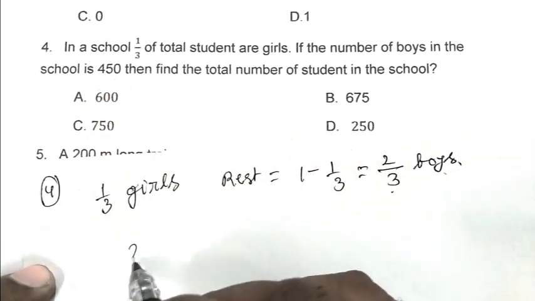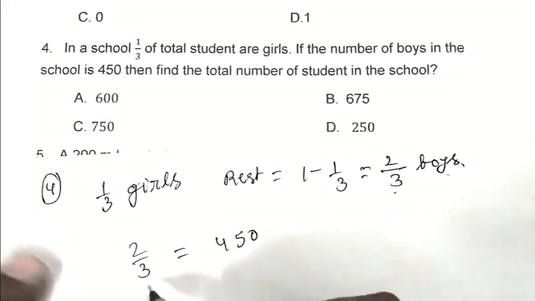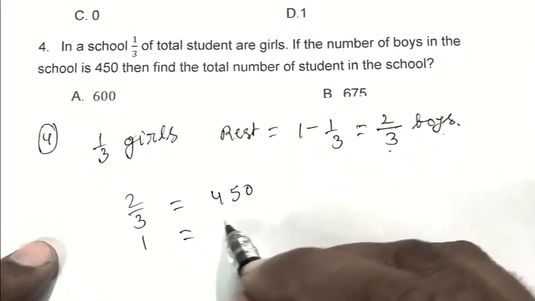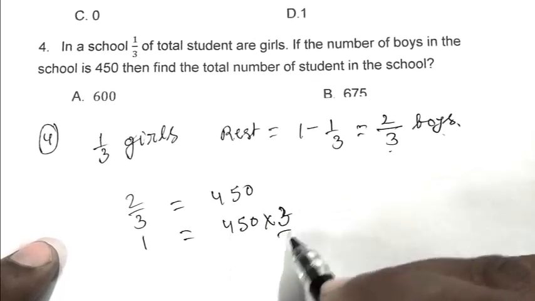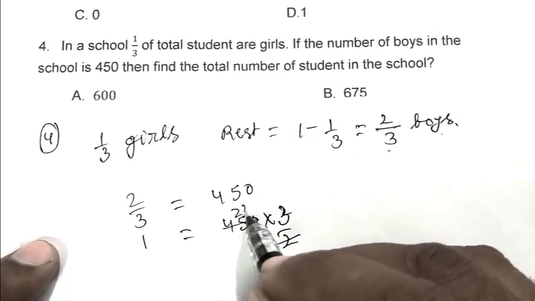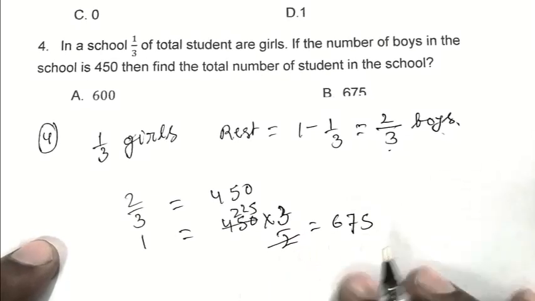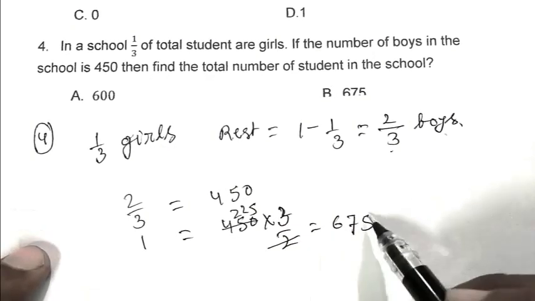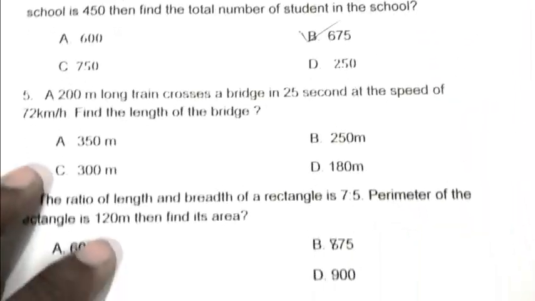According to the question, 2/3 equals 450. So 1 equals 450 into 3/2, that is 675. So the total number of students in the school is 675. B is the right answer.